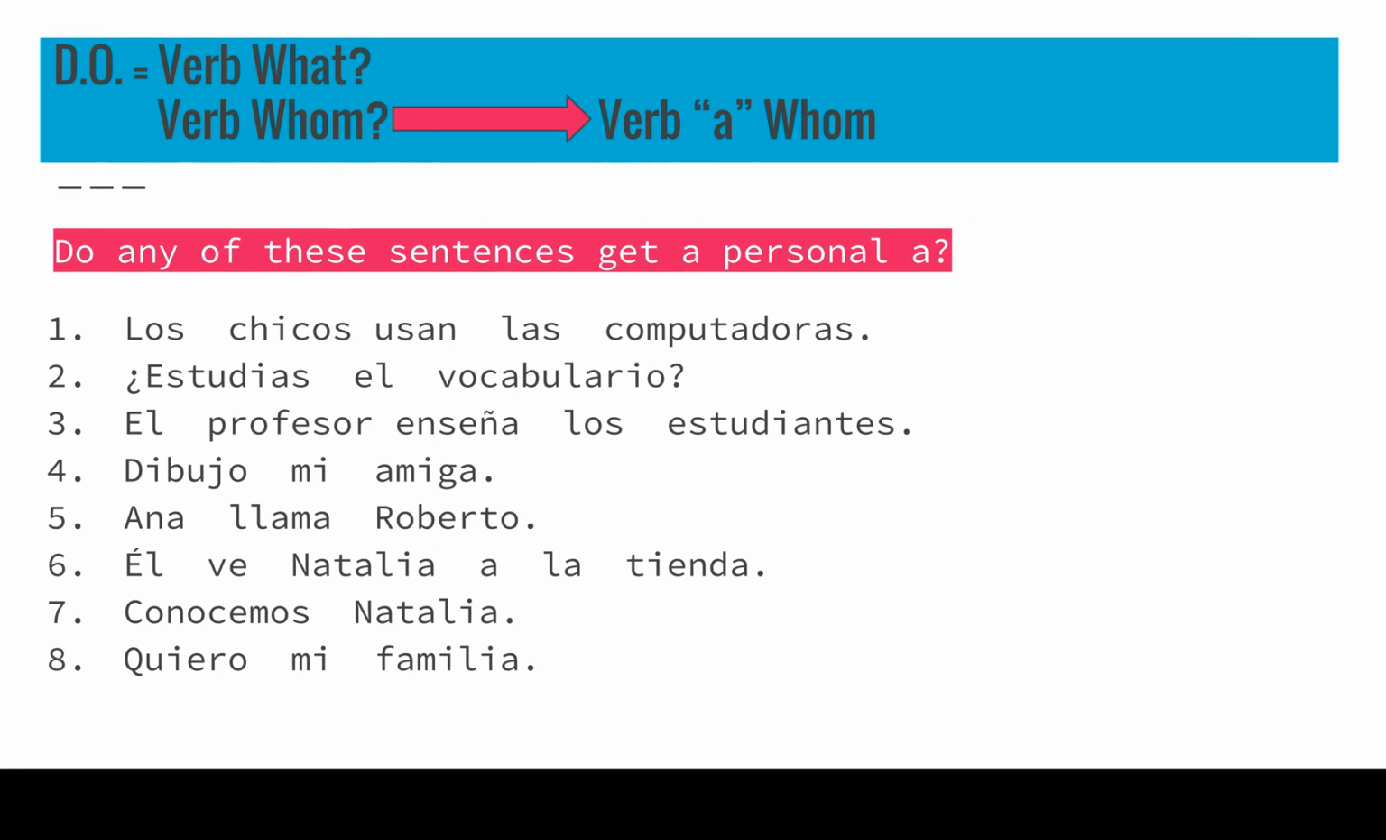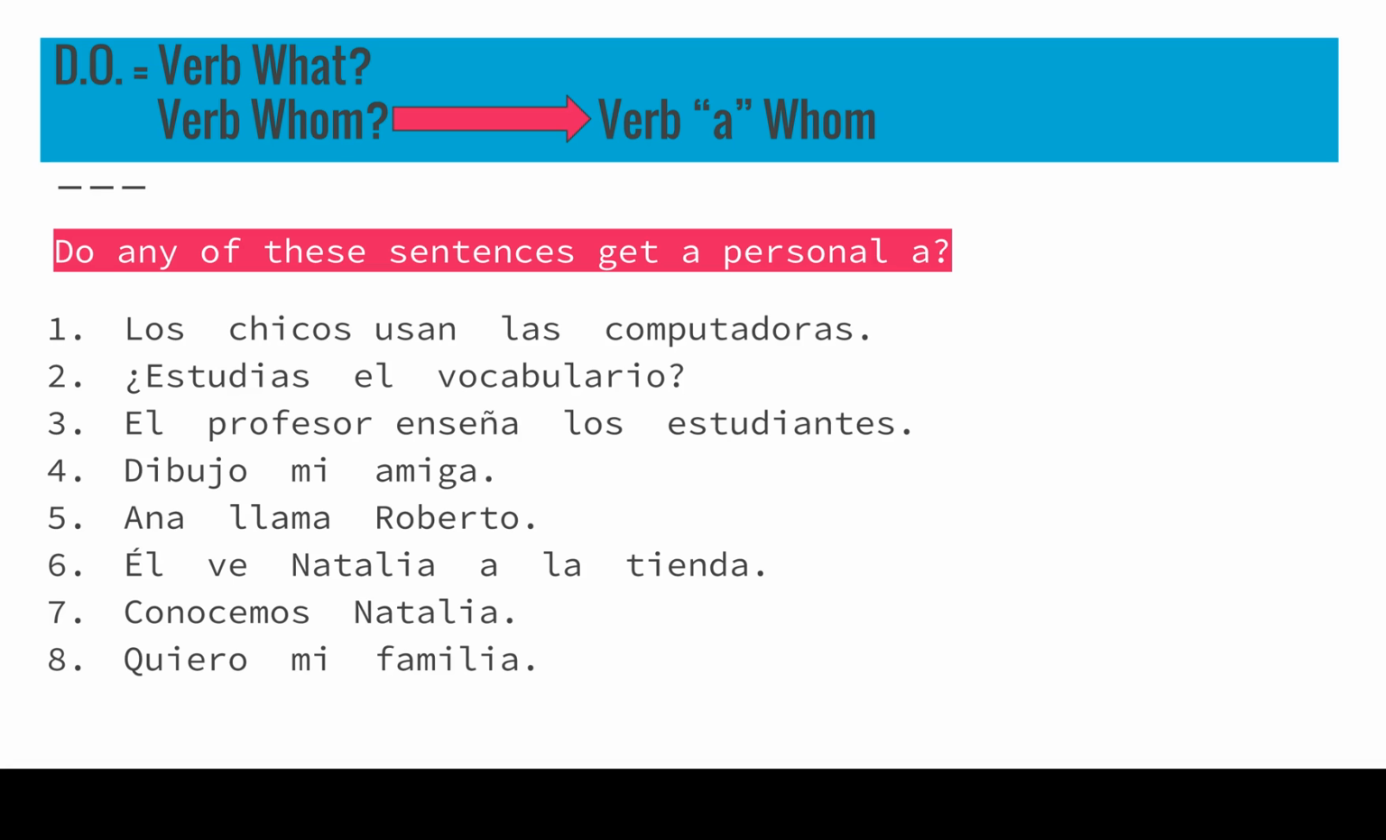So for these, we're just checking to see, can you put an a after the verb if it needs it? We're going to be asking verb what, verb whom questions in these sentences. Do any of these sentences get a personal a? 1. Los chicos usan las computadoras. The boys and girls use what? Computers. No personal a needed. 2. ¿Estudias el vocabulario? Do you study the vocab? You study what? The vocab.